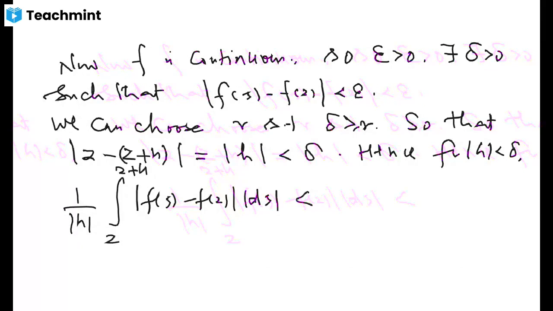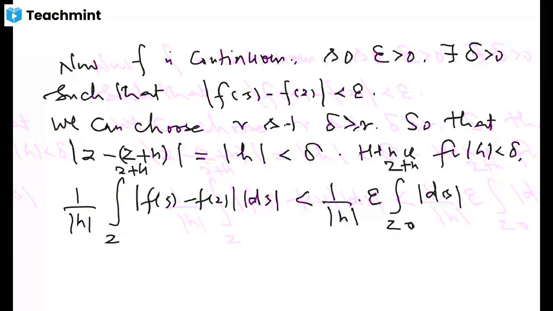This will be less than 1 upon mod of h, the integrand inside being less than epsilon. The integral that you have left is z to z plus h mod of d zeta, and the value of this integral is mod of h. The mod h in the denominator and mod h in the numerator get cancelled out. You will have epsilon here.